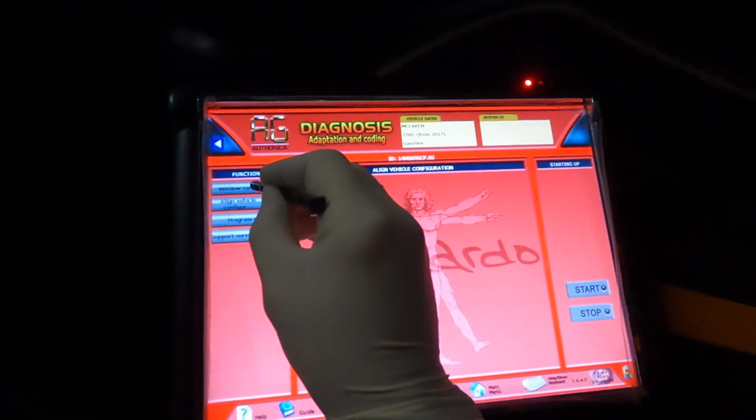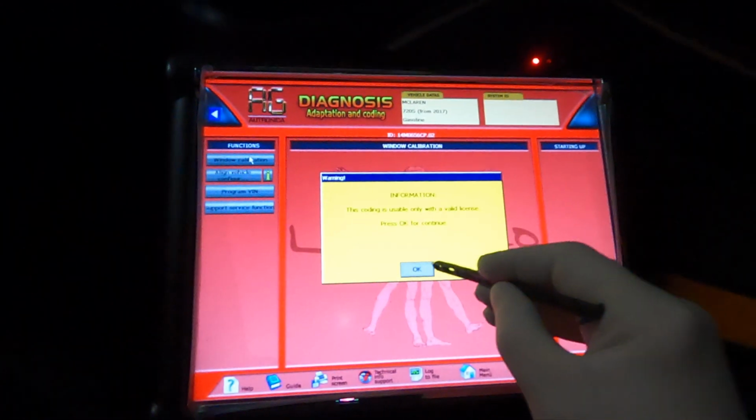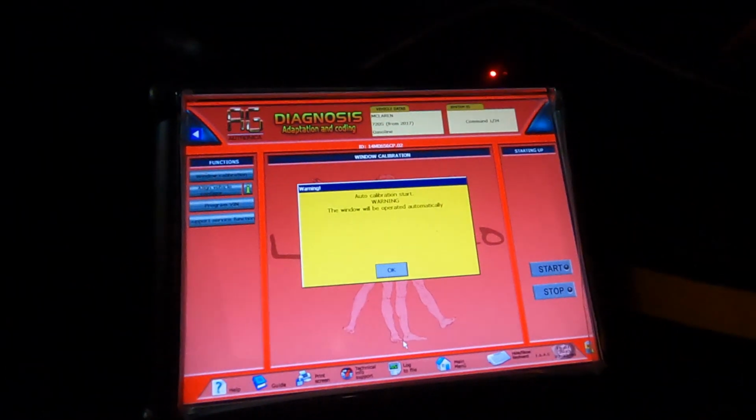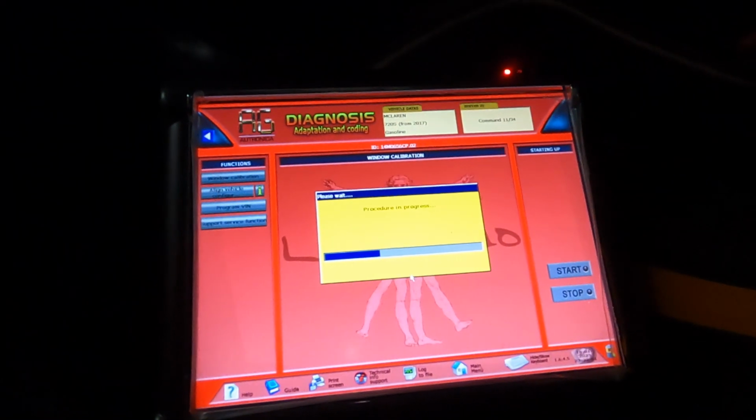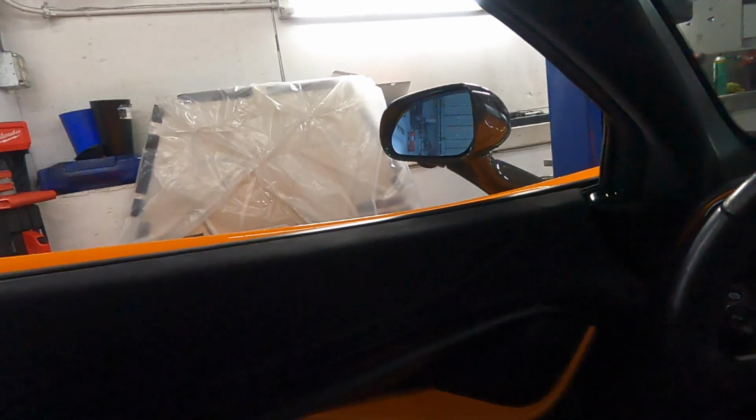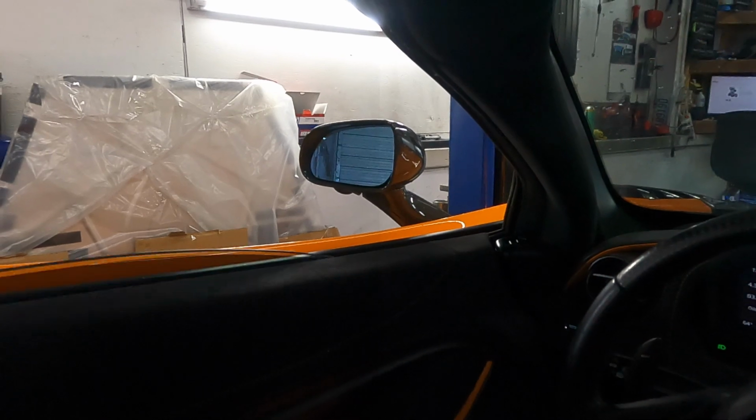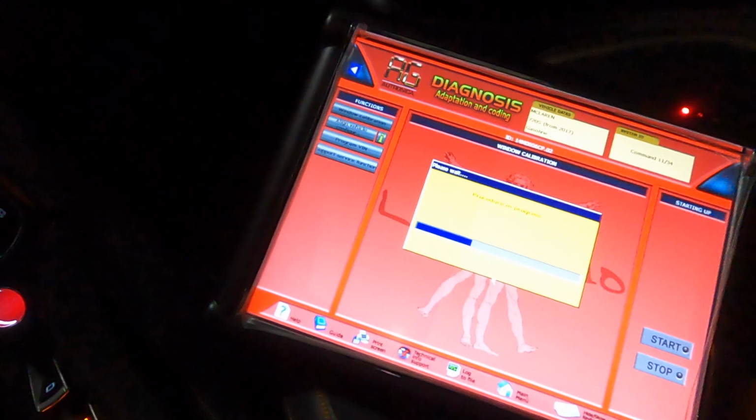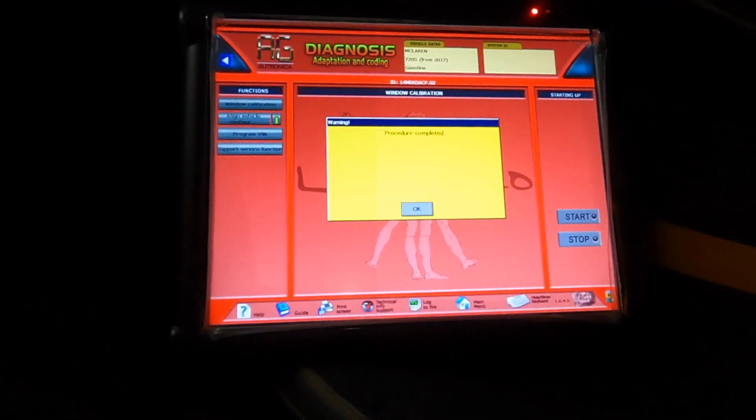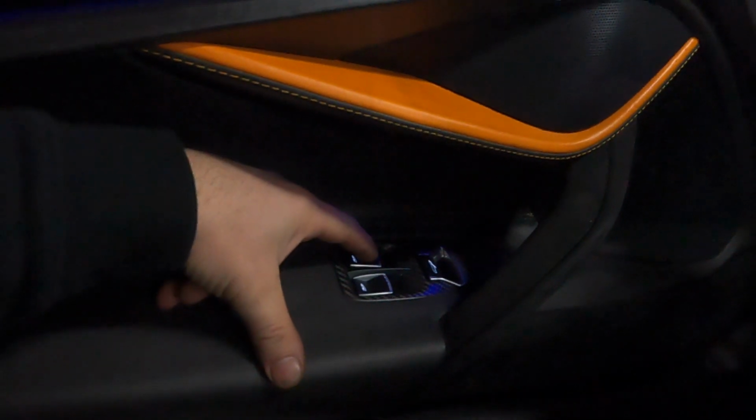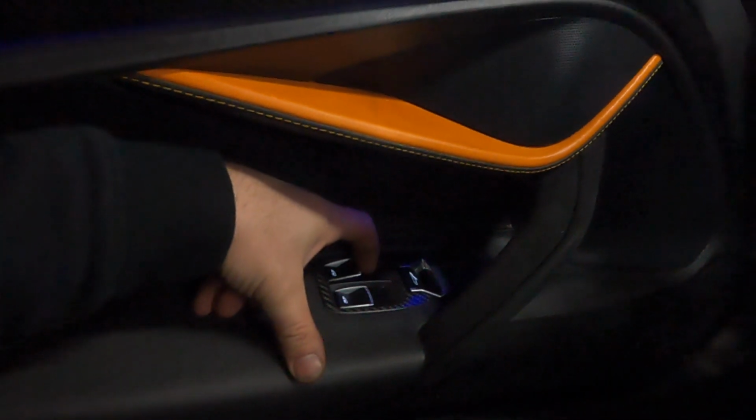Now it's time for window calibration. Start. Nice. Now it's start calibrate window. Procedure complete. Nice. And see, now everything works.